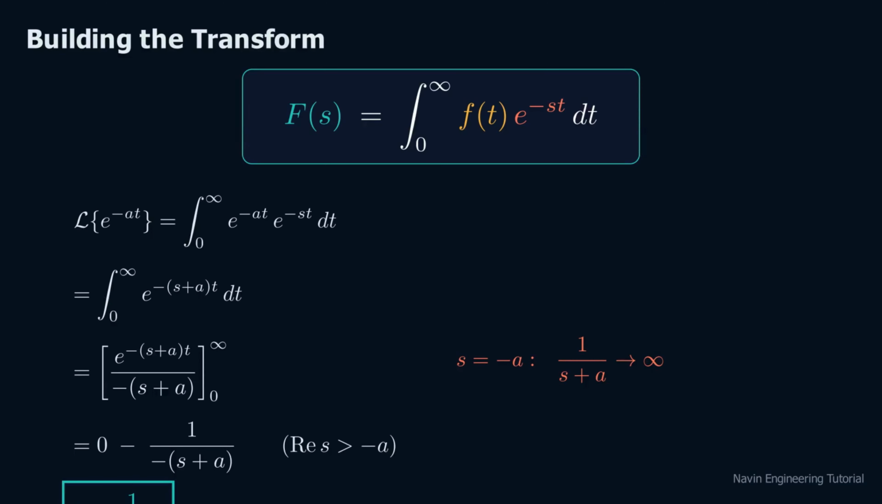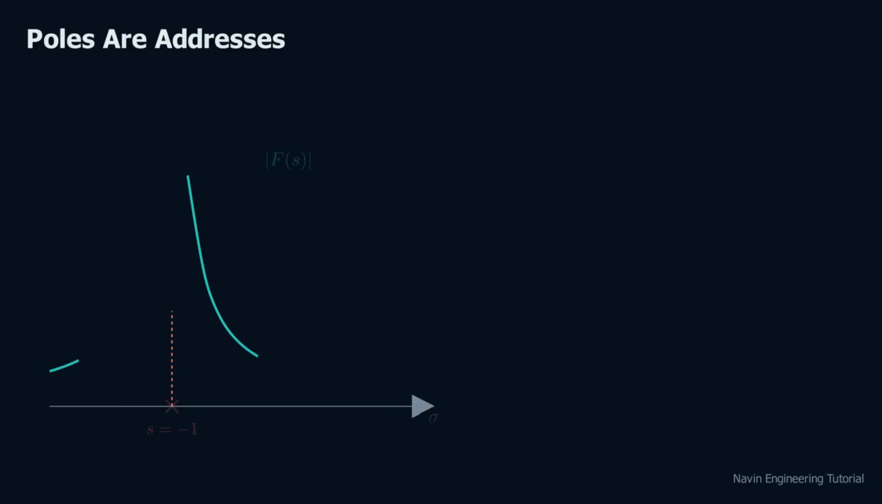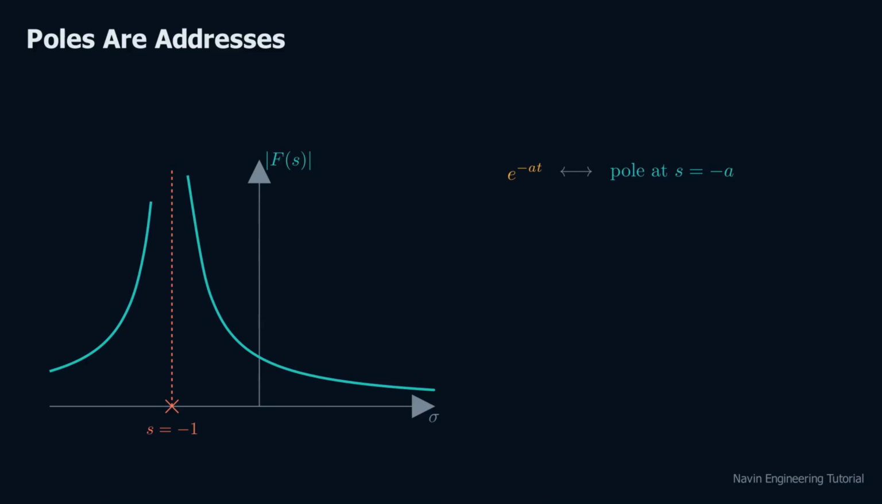That special point has a name, a pole, and it is the atom's home address. Here, plot the size of F of s along the real axis, and you see the signature, a sharp spike at s equals minus 1. Engineers mark a pole with a cross, and this generalizes into a dictionary. A decay puts one pole on the negative real axis.